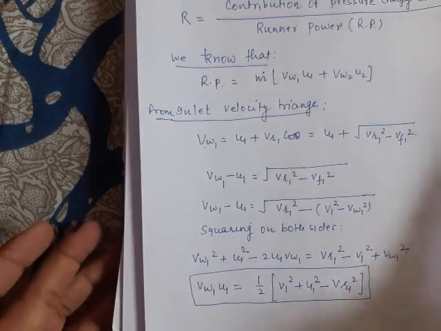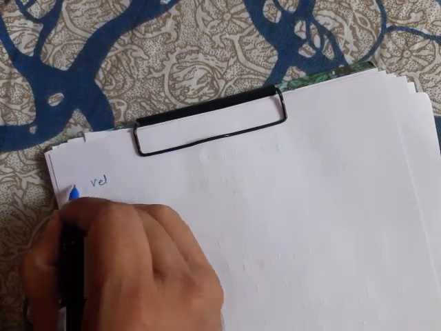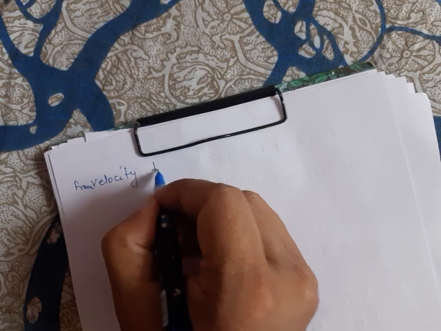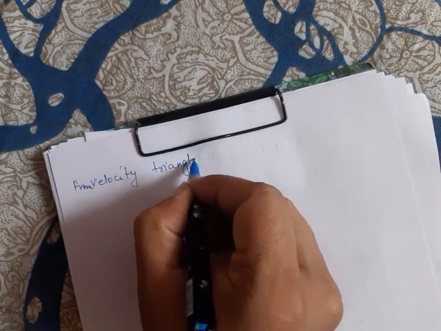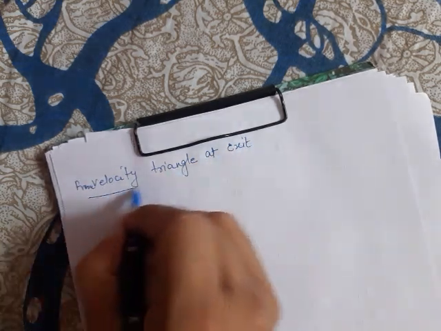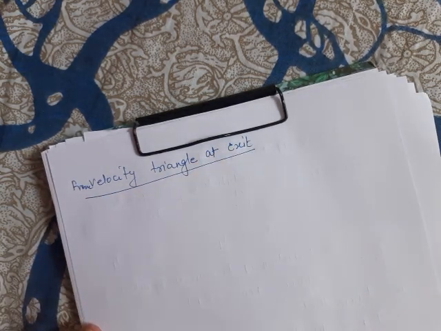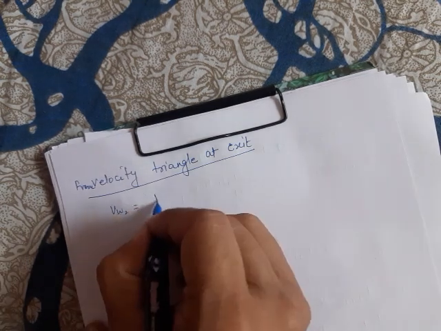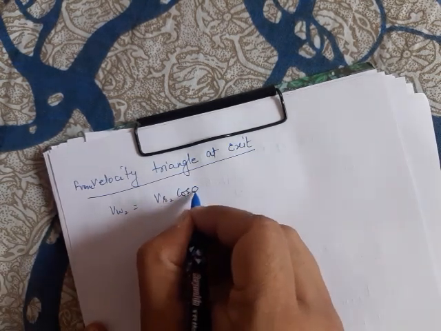Now from the velocity triangle at exit, Vw2 can be written as Vr2 cos phi minus u2.